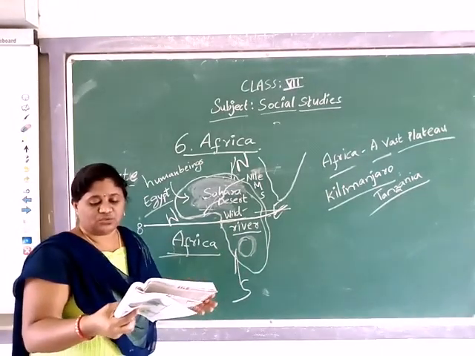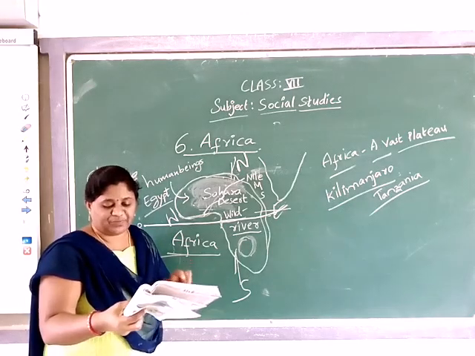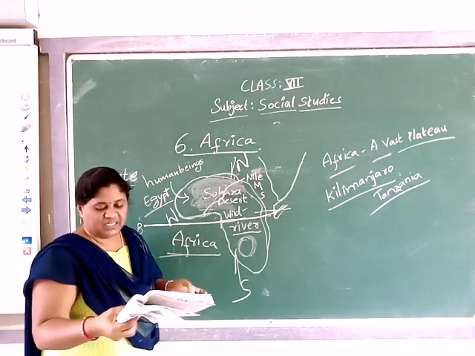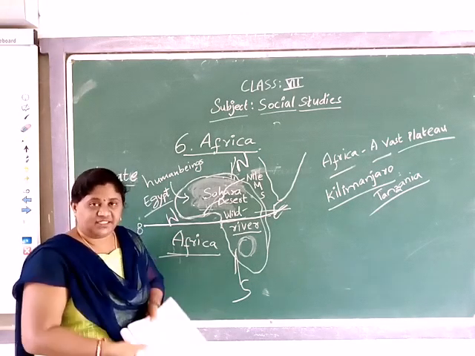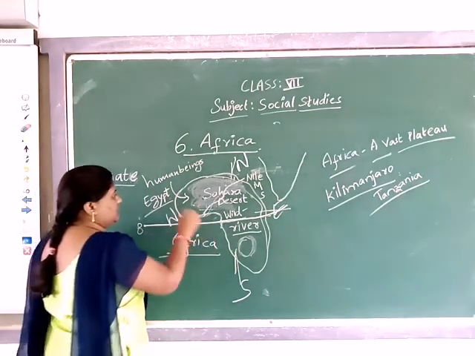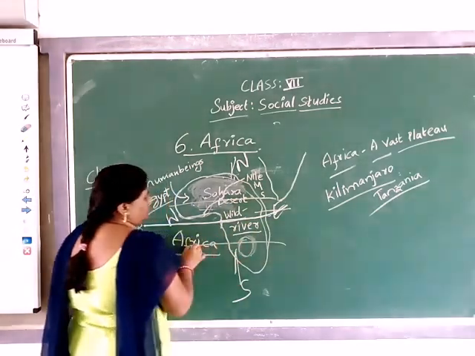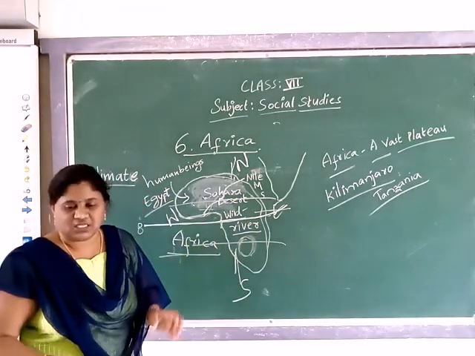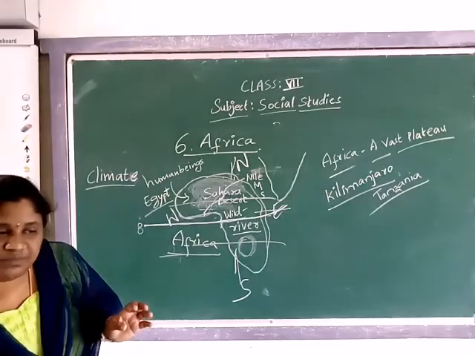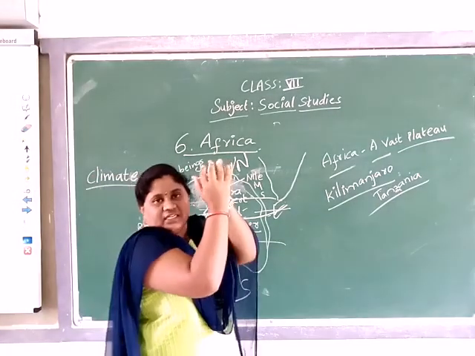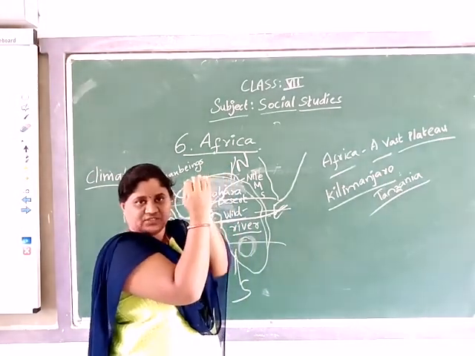These zones, south and north of the tropics, experience summer as well as winter. They are called temperate regions. Why is it so hot near the equator? See, the globe is round in shape, right?